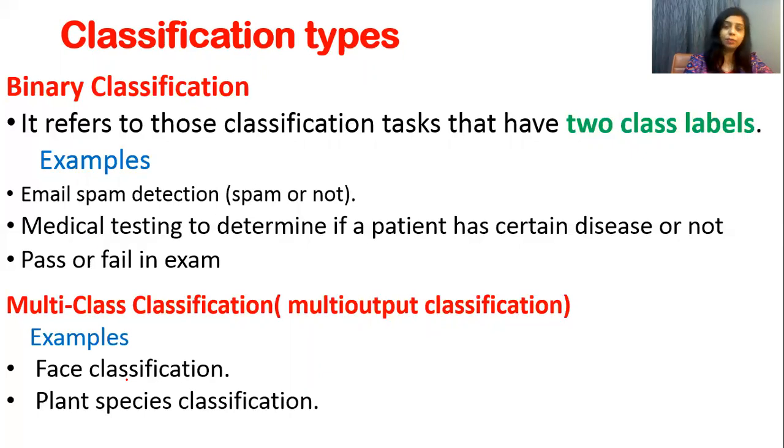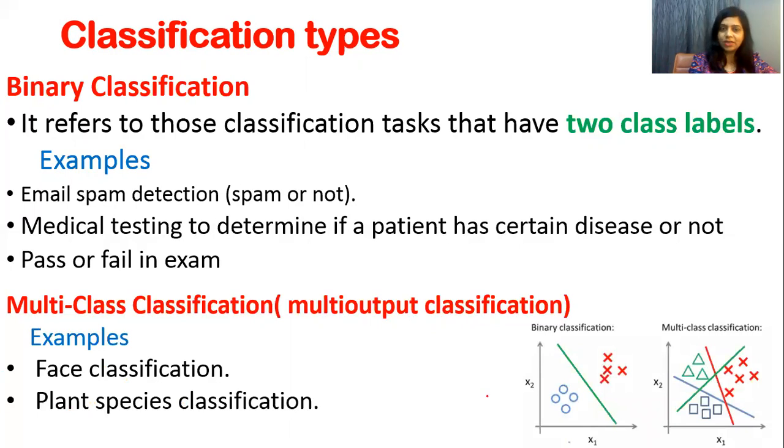So you can group these faces into different classes. Plant species classification: you know that there are so many species of plants and you can classify them into different groups. So it is an example of multi-class classification. You can see here the example of binary classification, where only two classes are there, and in multi-class classification there are multiple classes.